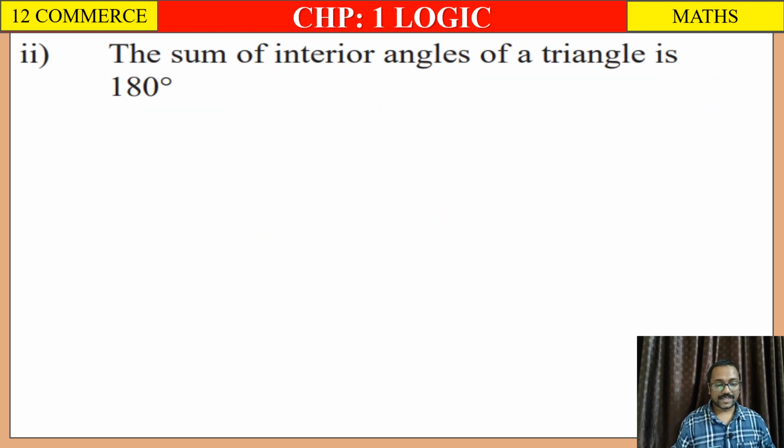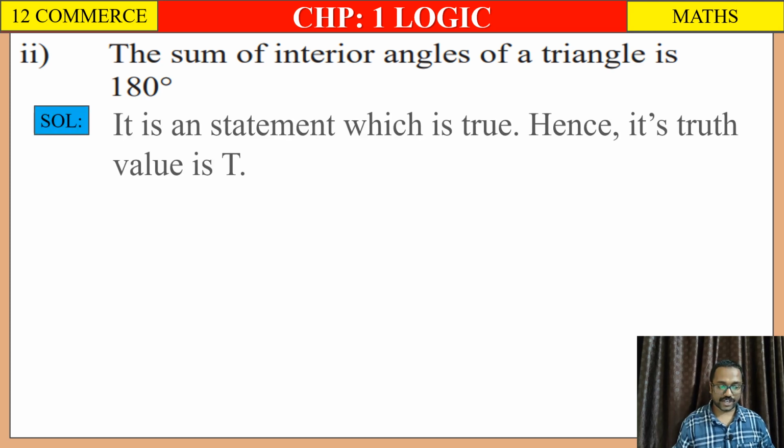Question number 2. The sum of interior angles of a triangle is 180 degrees. Solution: it is a statement. Yes or no? This statement is totally right, the sum of the interior angles is 180 degrees. Hence its truth value is T.